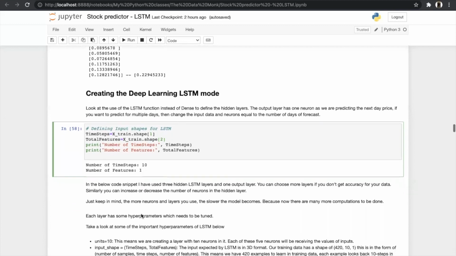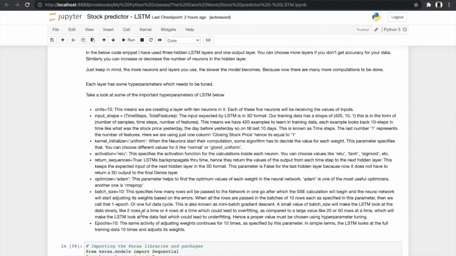Then after that, I have used 3 LSTM layers and 1 output layer. You can choose more layers if you don't get the accuracy for your data. Similarly, you can increase or decrease the number of neurons in the hidden layer. Just keep in mind the more neurons and layers you use, the slower the model becomes because there are many more computations to be done.